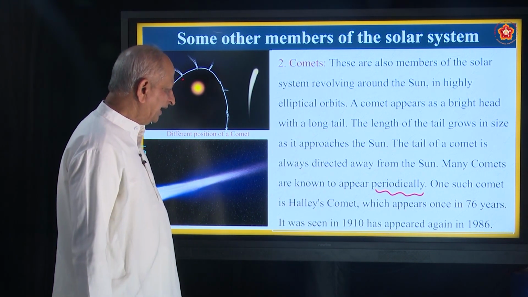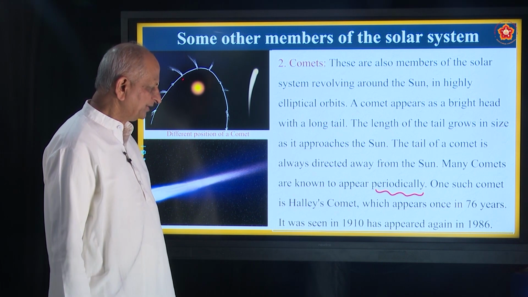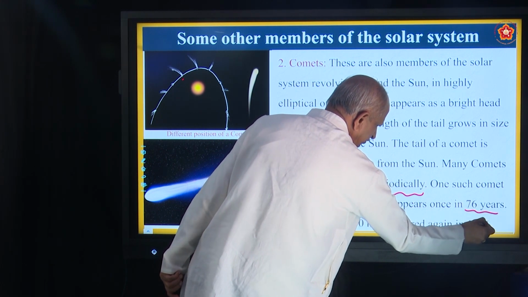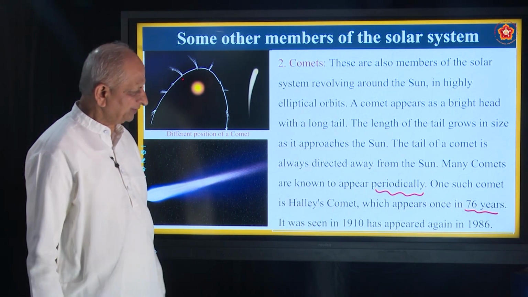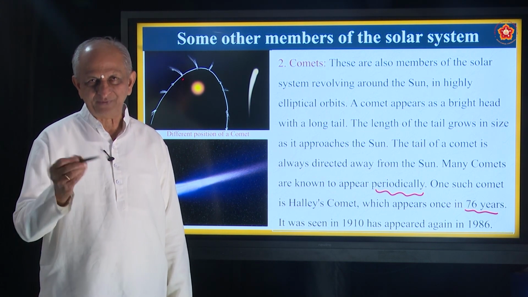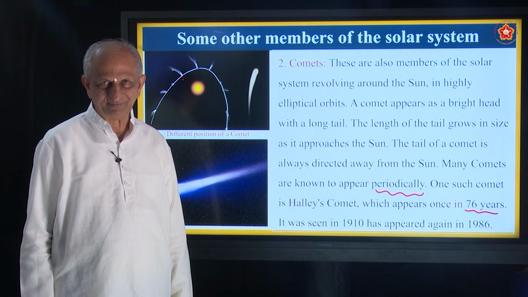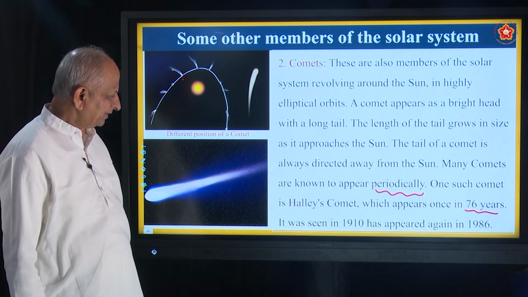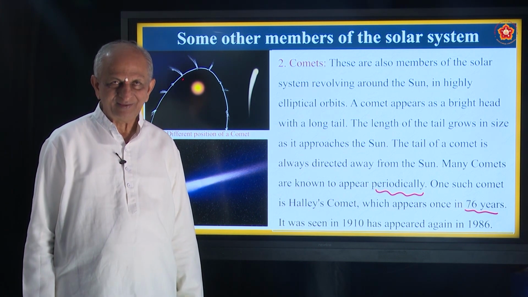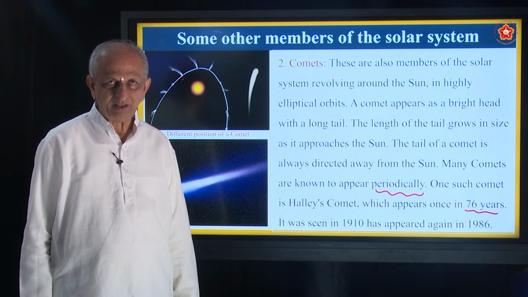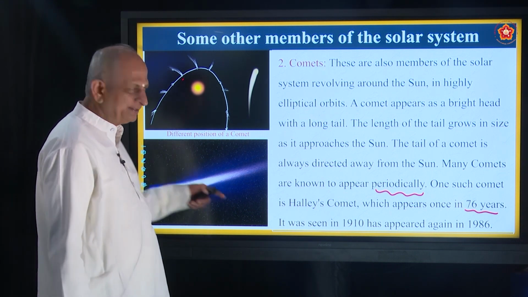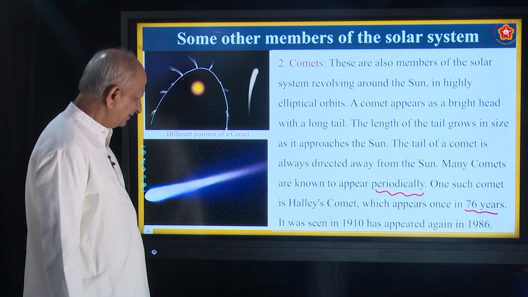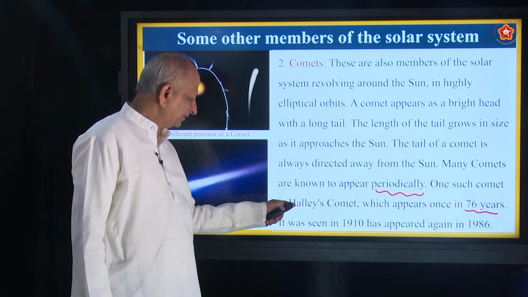One such comet is Halley's comet, which appears once in 76 years. Actually, we have seen this. At that time we were students. We saw that comet in 1986. Of course, none of you were born at that time. In 1986, there was a comet we saw in the eastern sky in the early morning, and it was appearing for more than a month. A big broom-like thing appearing before sunrise, very beautiful. It was going around the sun, and the name of that comet was Halley's comet.